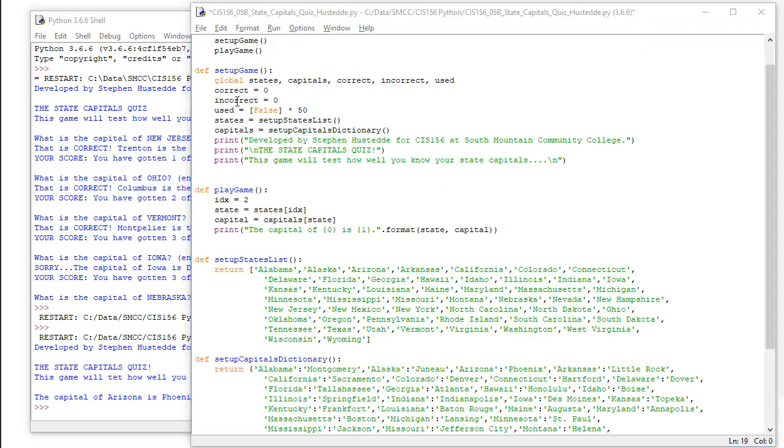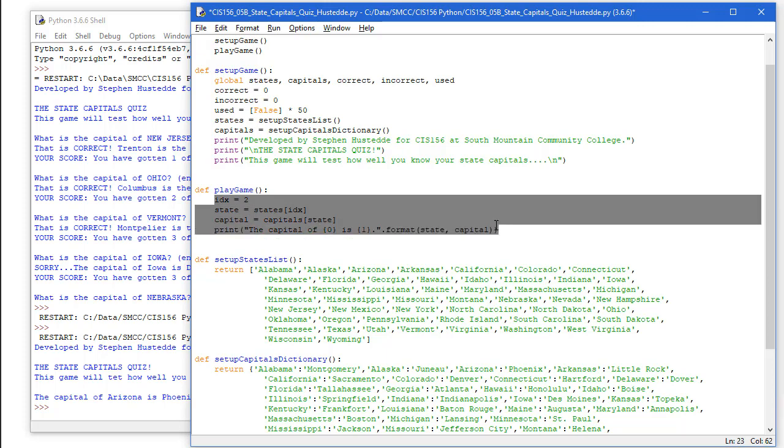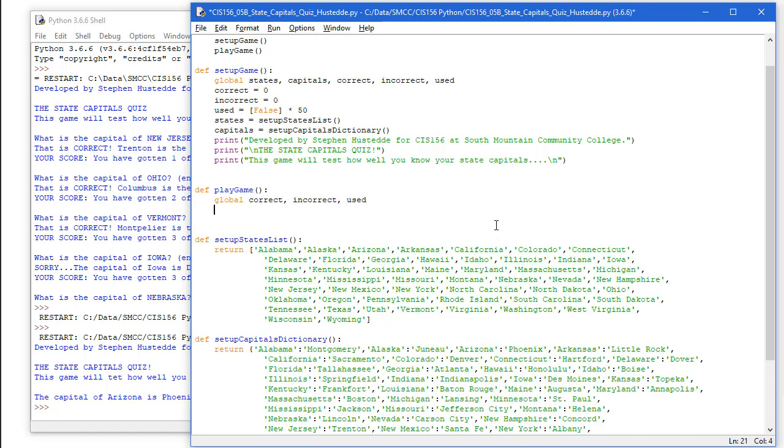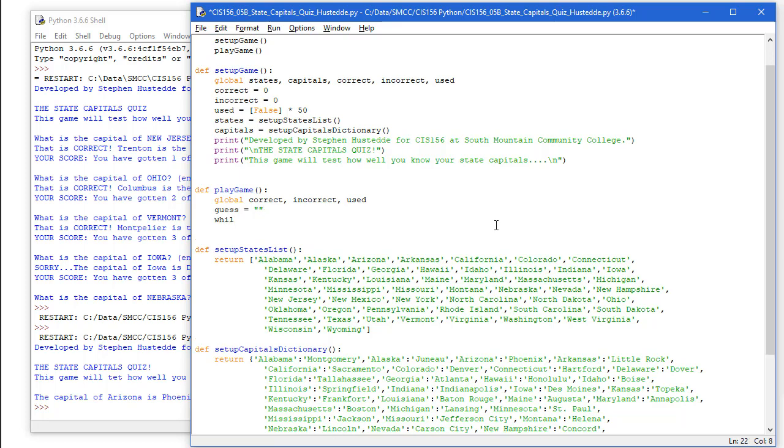Now as we're playing the game, we're going to want to modify the correct, the incorrect, and the used variables. We don't have any need to modify states or capitals. So I'm going to start the play game just by referencing those three variables as global. So correct, incorrect, and used. We're going to create a local variable called guess. I'm just going to set it equal to nothing, to null string. And the guess is going to hold what the user types in for the state capital. And again, if they type in quit, we want to quit.